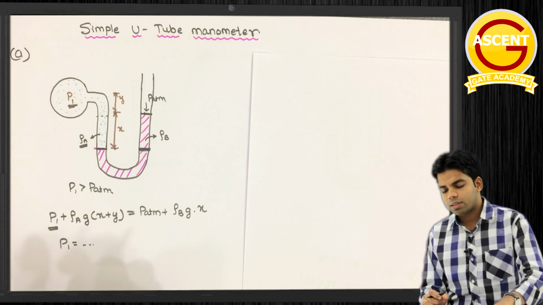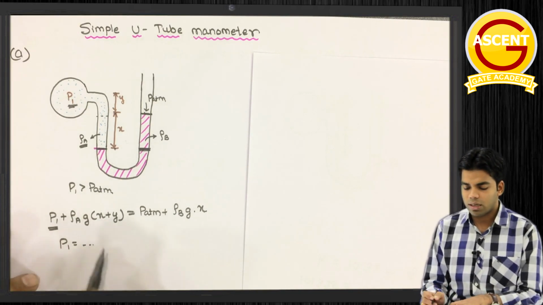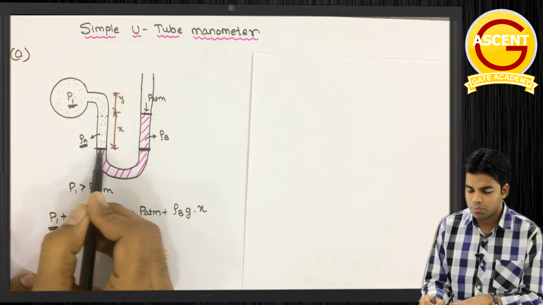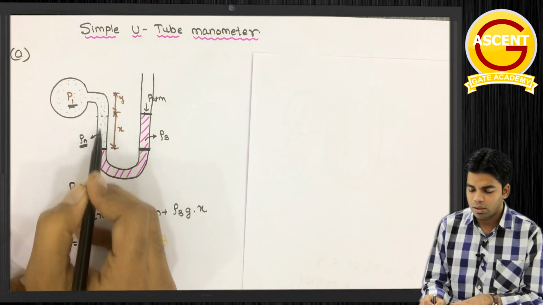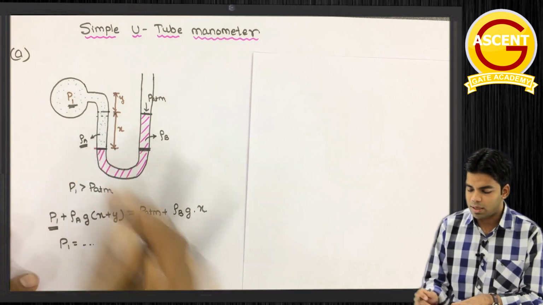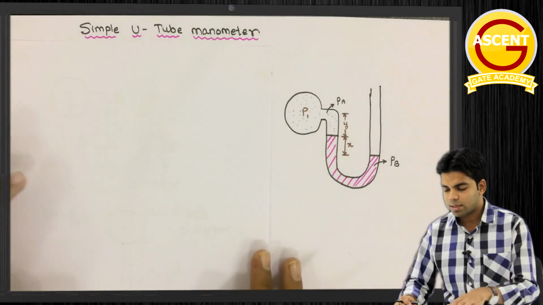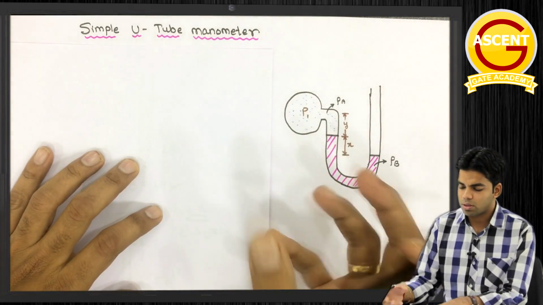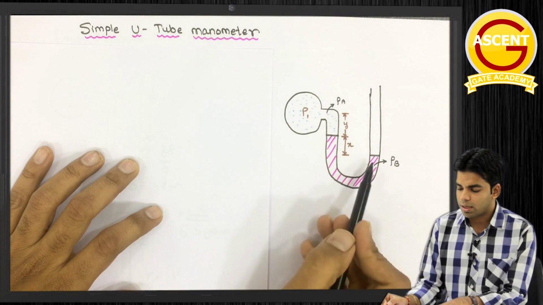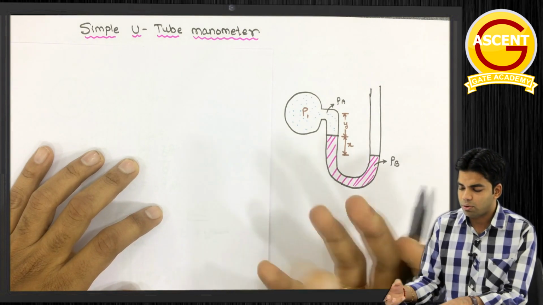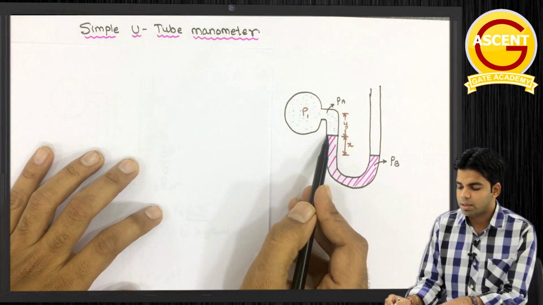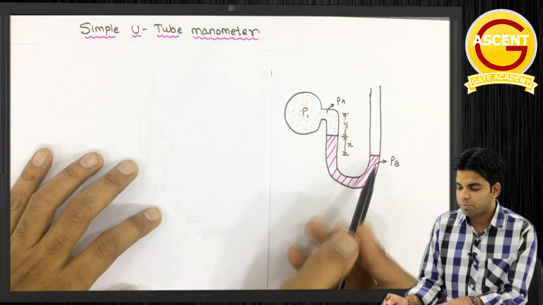Now what if P1 is less than P atmosphere? If P1 is less than P atmosphere, then obviously the manometric fluid will rise up to this level like this. This is the second case, when P1 is less than P atmosphere. Because this is a vacuum pressure, the manometric fluid will be sucked towards it. So we will have the level of manometric fluid like this.